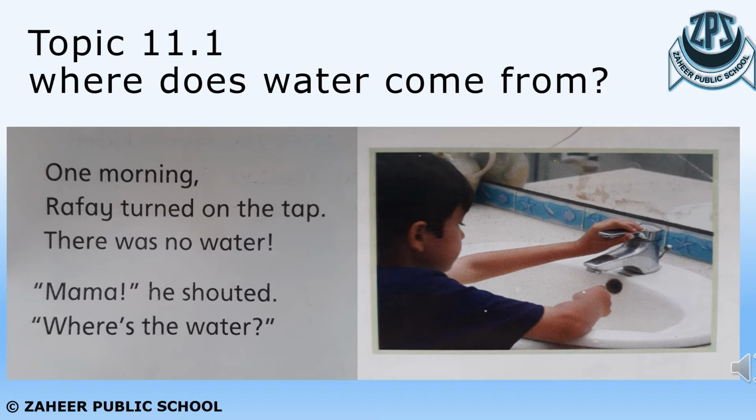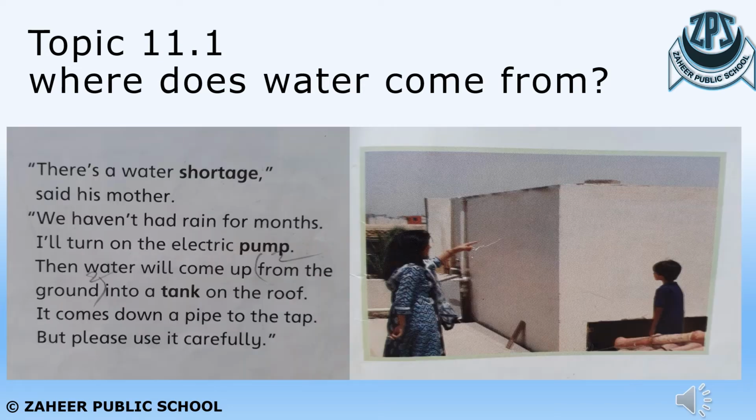It's a story about a boy named Rafi. One morning, he turned on the tap, but there was no water, so he shouted to his mother, where's the water? It means when he opened the tap, the water was not there. His mother said that there's a water shortage, meaning they are out of water, and there had not been rain for months, so that's why they have a shortage of water.